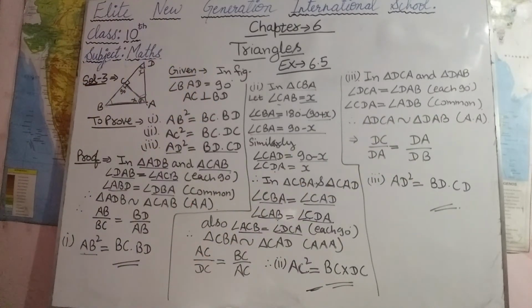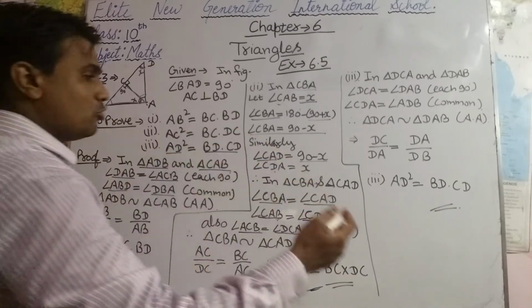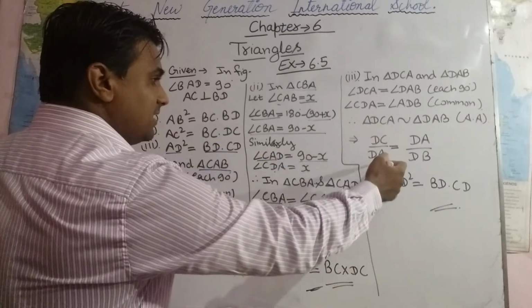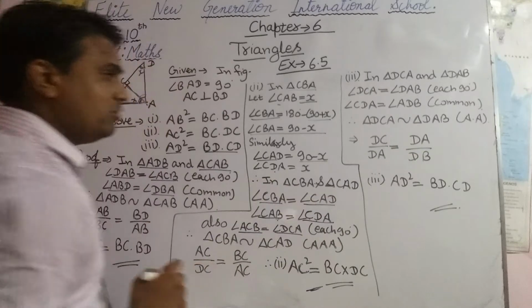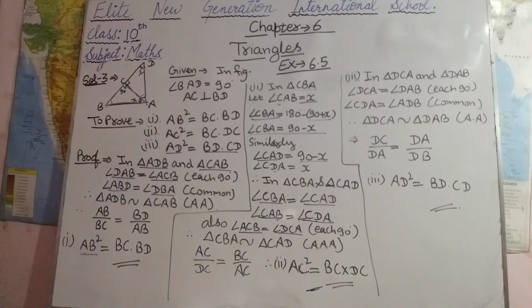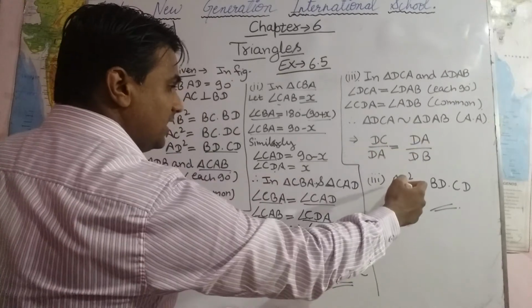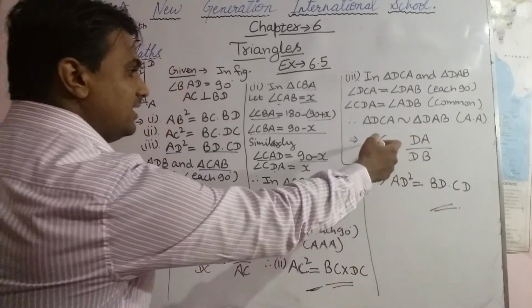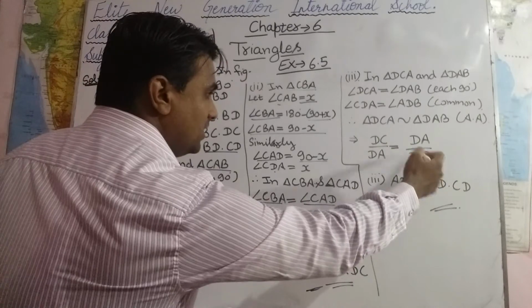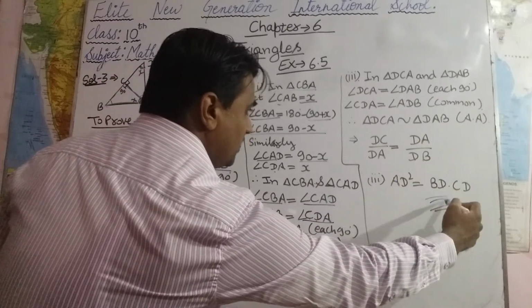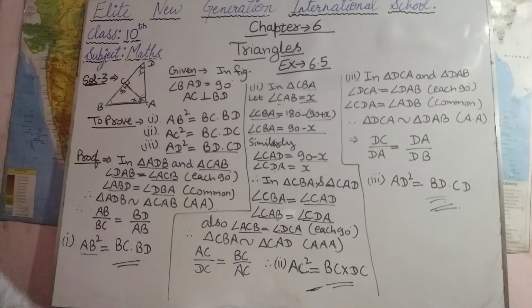If triangles are similar, then sides are proportional. So we can say DC upon DA equals DA upon DB. On cross multiplying, it will be DA into DA, which is AD square or DA square, and here DC into DB, which is BD into CD. So this will be the answer. In this way we can prove all these parts. After this, the next question.